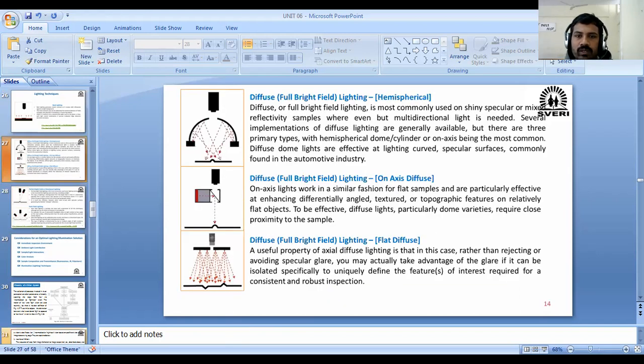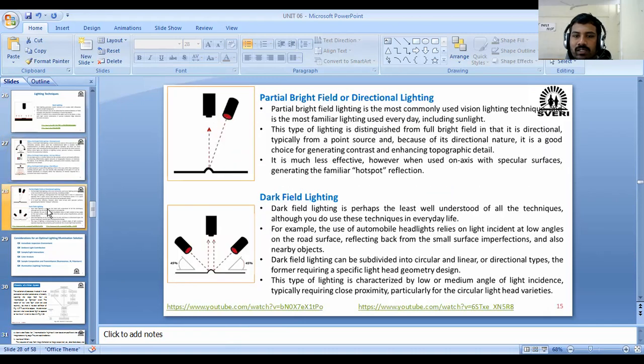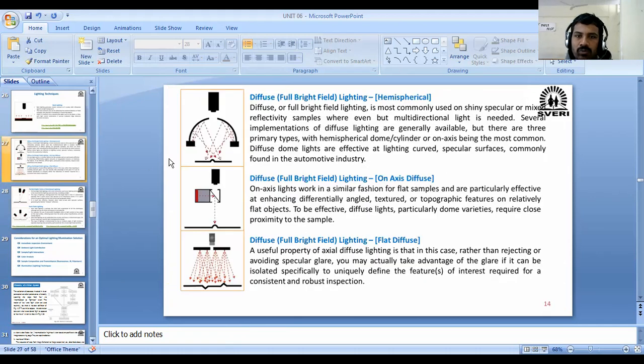Next one, again we have discussed, there are two more methods: one is bright field and another one is dark field lighting technique. Now bright field, or the full bright field, is classified into certain parts. Which are those? Let us see. Hemispherical diffused lighting: the bright field lighting is classified into these many types. Which are those? Hemispherical diffused light system.